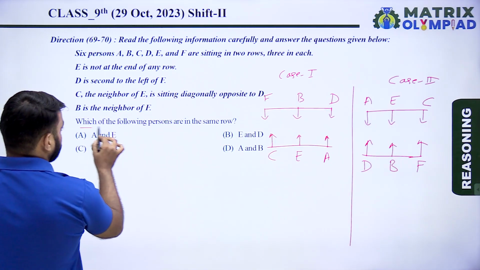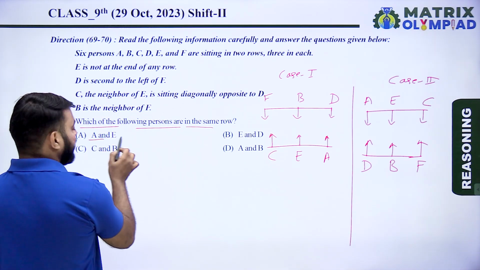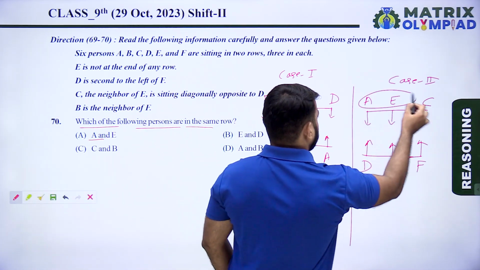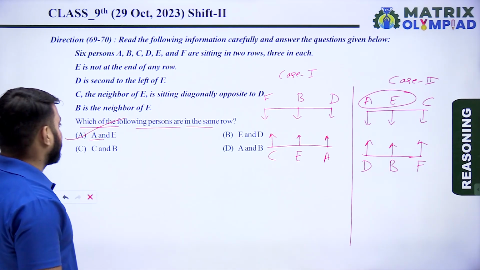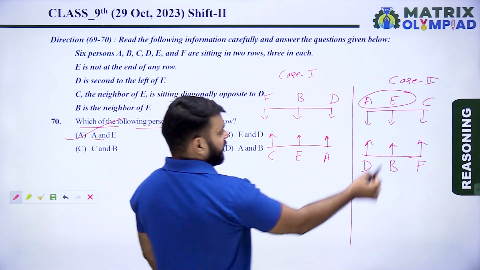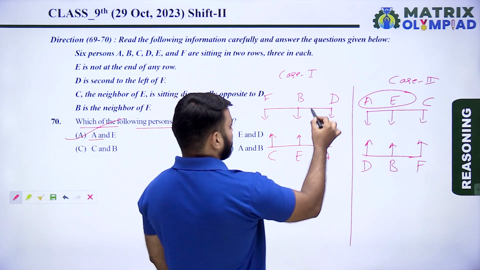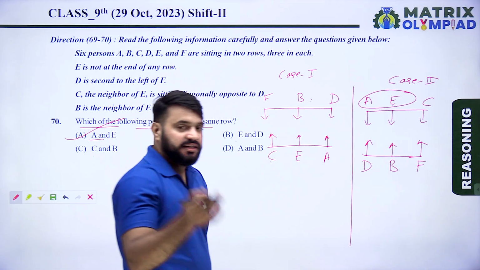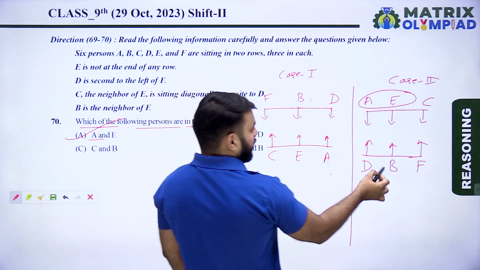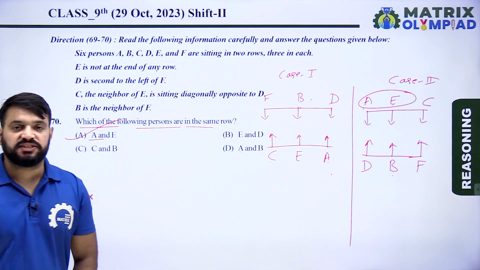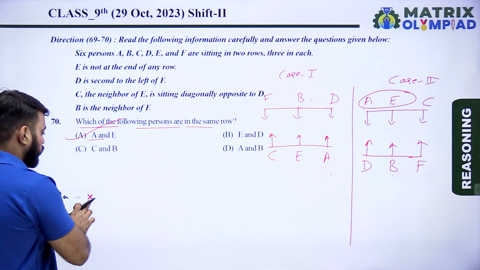So question is, which of the following persons are in the same row? Same row में कौन कौन से person हैं? A and E. Yes, they are. A and E are in the same row. So option A is the correct answer of this question. A, D, E, D are not in the same row. C, B are not in the same row. In both cases, A, B are not in the same row. So option A is the correct answer of this question.